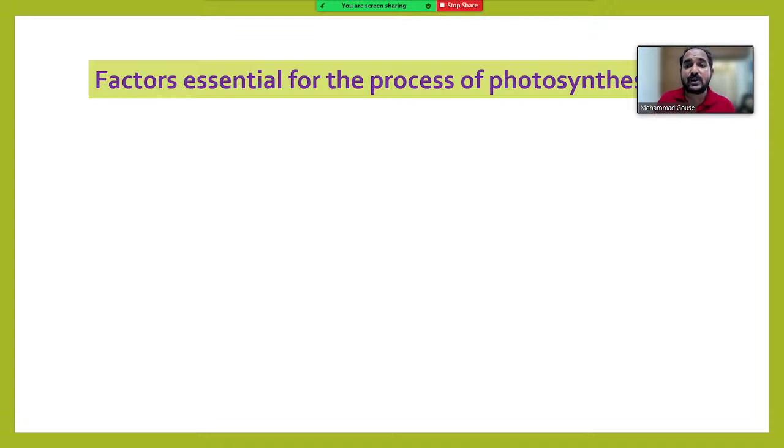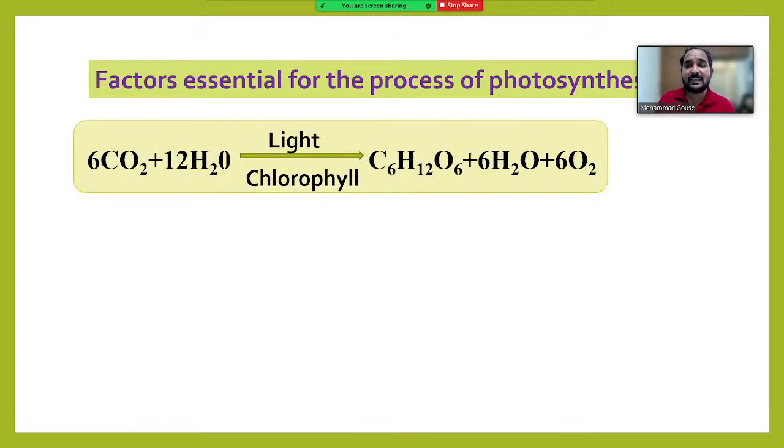Factors essential for photosynthesis. Let us recall the equation, very important. So many times I am repeating the same because these are all very important things that you should remember. 6CO2 plus 12H2O in presence of light and chlorophyll gives C6H12O6 plus 6H2O plus 6O2 gas. So this is the equation representing photosynthesis. This is the overall and balanced equation for photosynthesis.